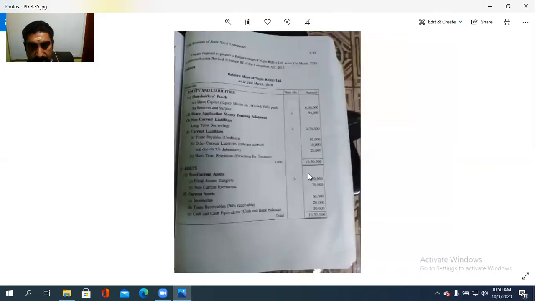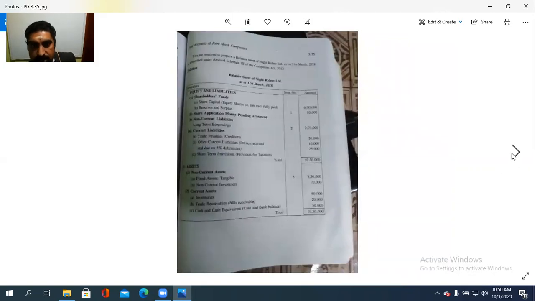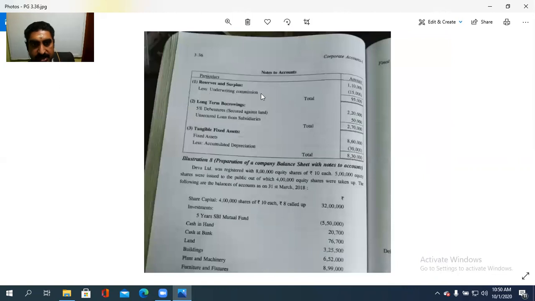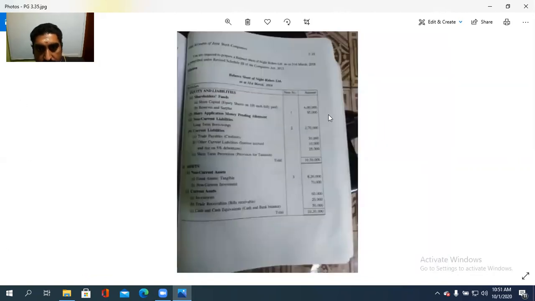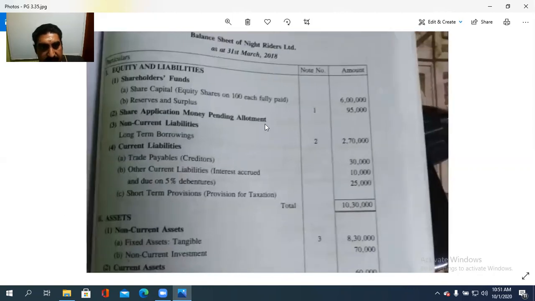Note number 1, reserves and surplus, how is it to be calculated? The total amount is 1,10,000. From that, we need to deduct the underwriting commission of 15,000. So 1,10,000 minus 15,000, 95,000 is the net amount for reserves and surplus. So that is the first case, shareholders' funds: under that, share capital and also the reserves and surplus. Reserves and surplus is the first note to accounts.